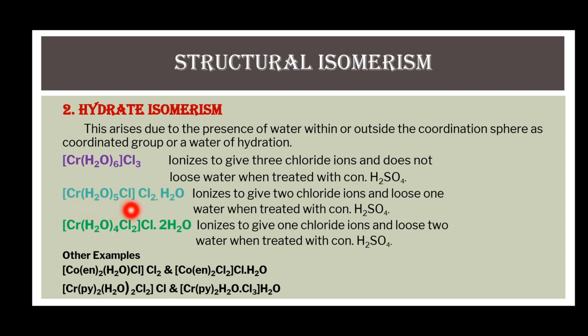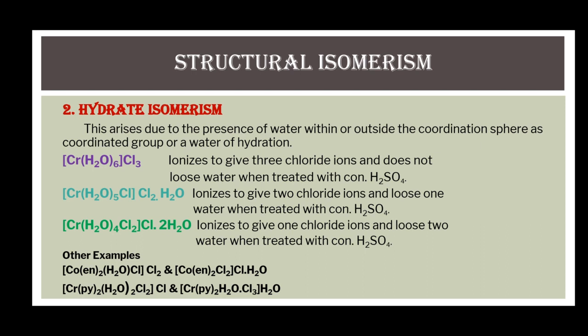In the second isomer, this complex contains 5 water molecules and 1 chloride ligand within the square bracket, which are coordinated to the central metal ion, and 2 chloride ions and 1 water molecule are present outside the square bracket. When this complex ionizes, it gives 2 chloride ions and loses 1 water molecule when treated with concentrated sulfuric acid. Now this 1 molecule, because it is present outside the coordination sphere, reacts with concentrated sulfuric acid, whereas in the first example all the 6 water molecules are present in the coordination sphere.